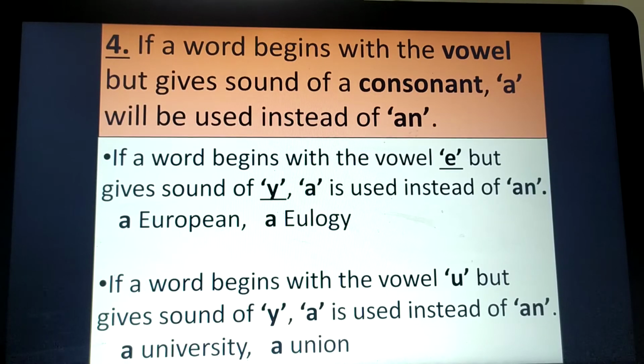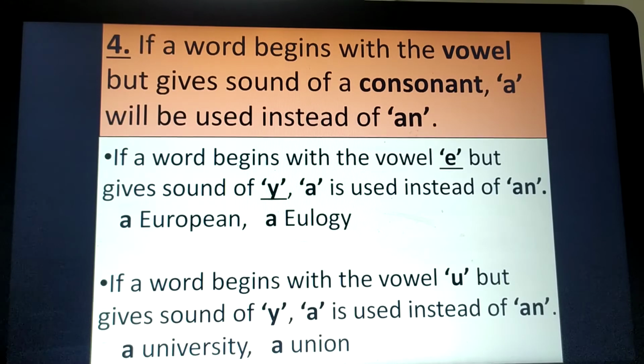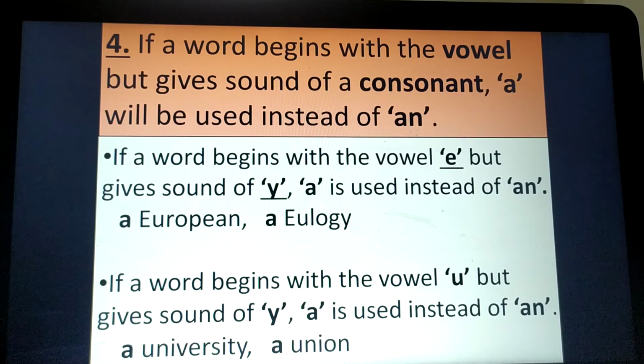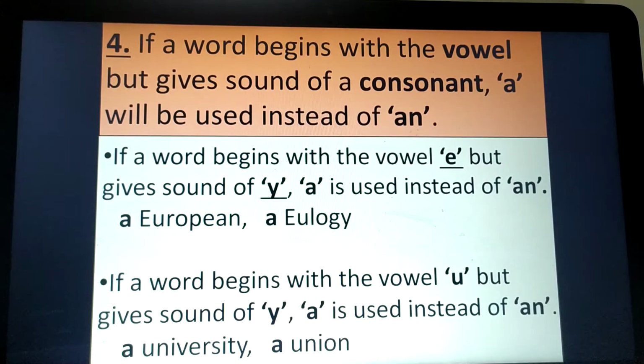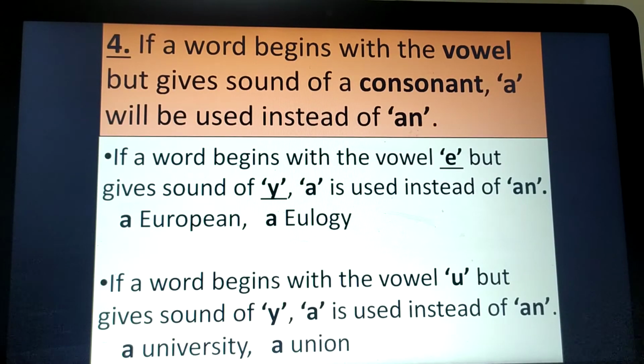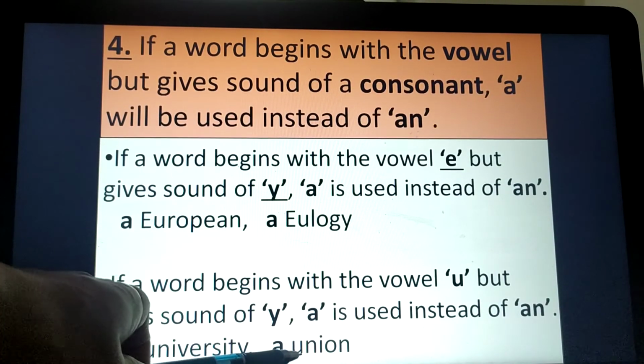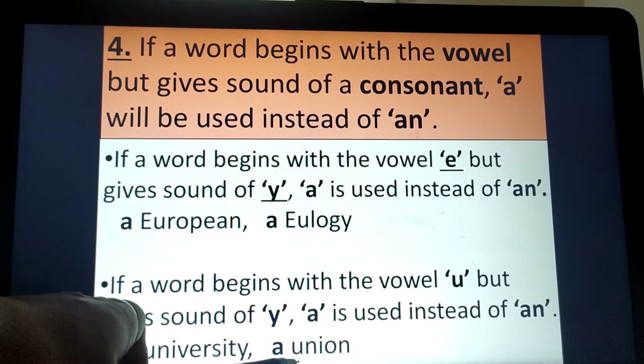In university, U is the first letter, which is a vowel, but it's not giving a vowel sound. It's giving the sound of Y. So that's why we will use a instead of an. Same in the case of union. In union also, U is not giving any vowel sound. Here it's giving a consonant sound.